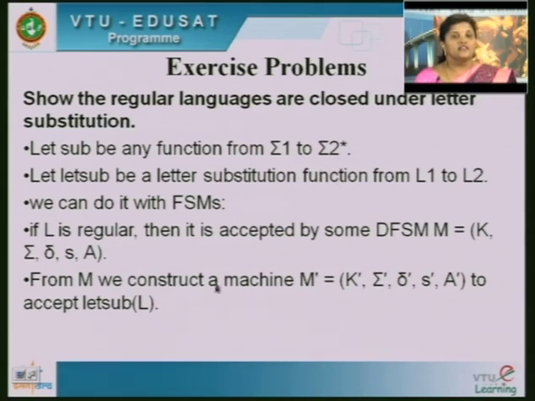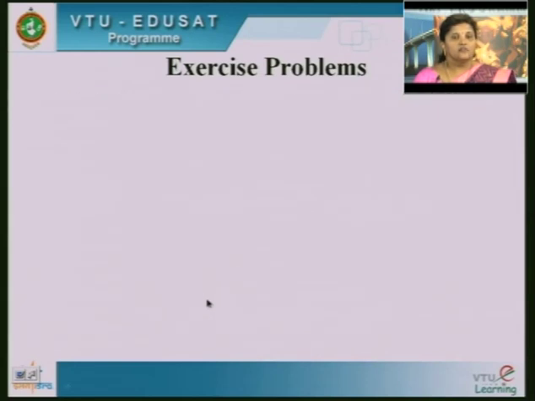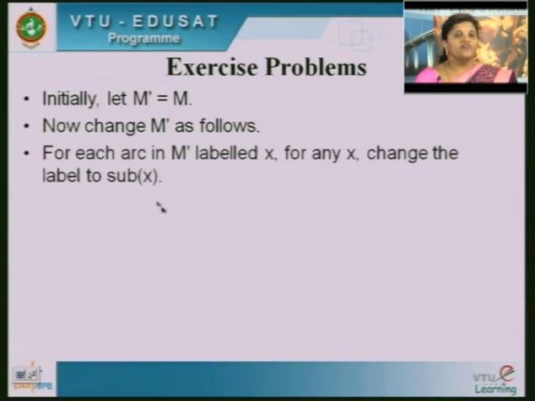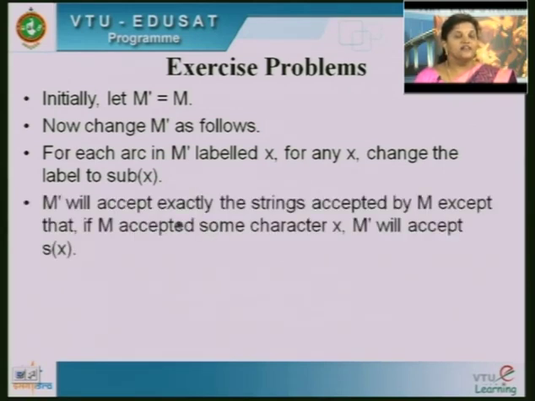And then change M dash as follows. For each arc in M dash labeled x, for any x, change the label to sub of x. So for each letter you will be defining the sub function, and you can write it on the transitions.